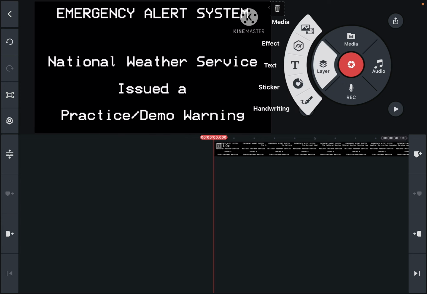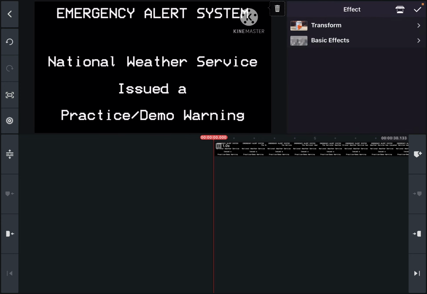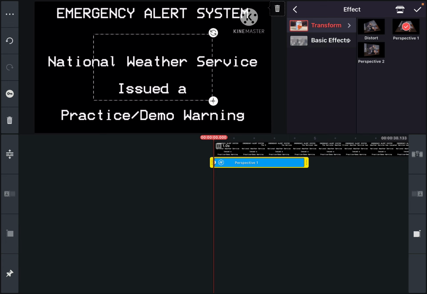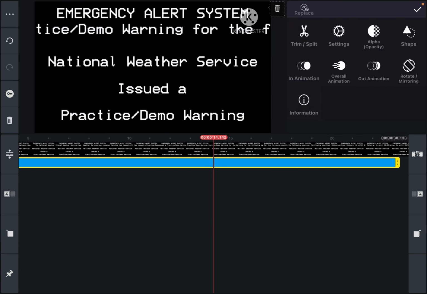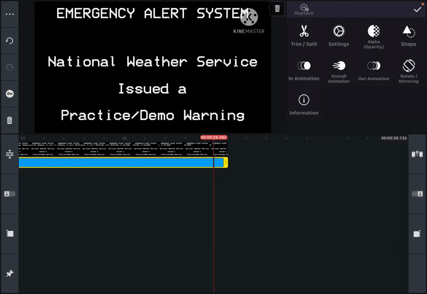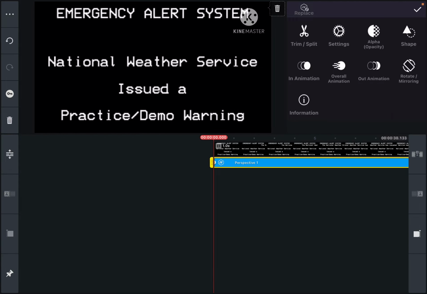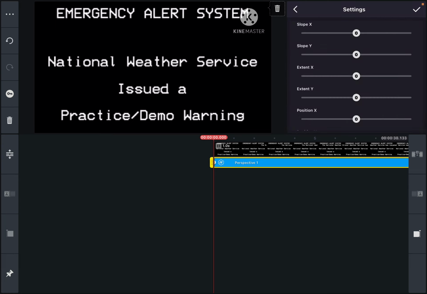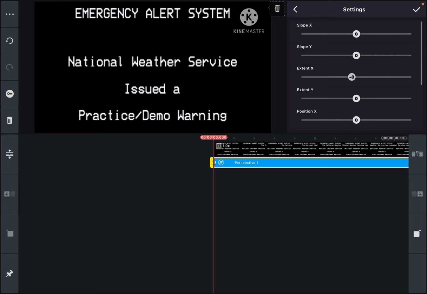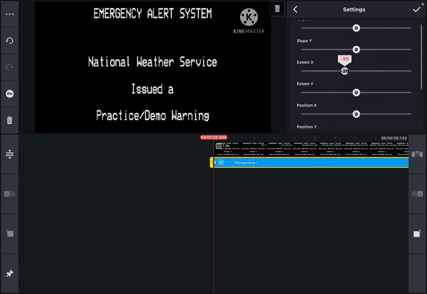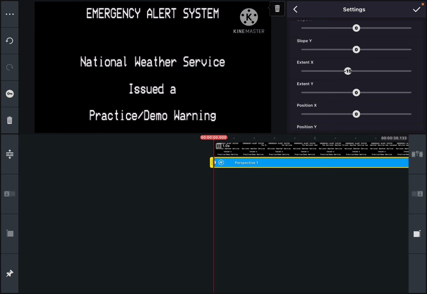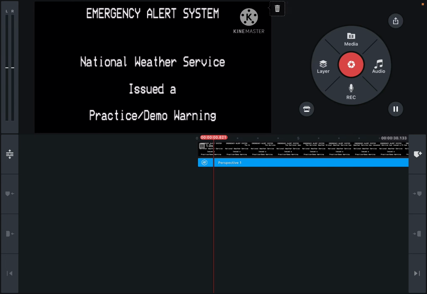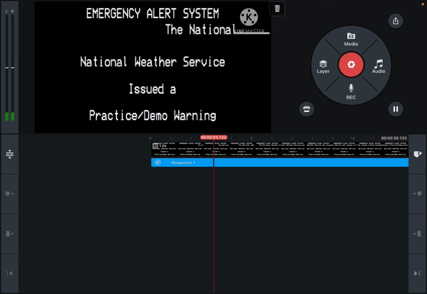What you're gonna do next, head to layer, go to effect, use transform, use perspective 1. Next, extend it all the way to the end of the video. Next, head to settings and change the extent X to negative 15. It should look like this.